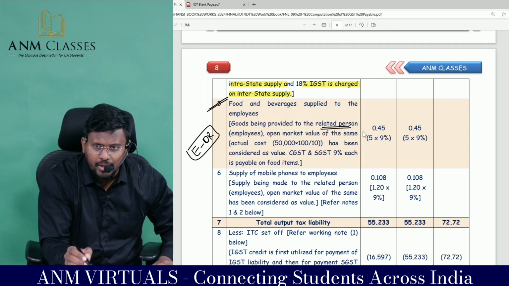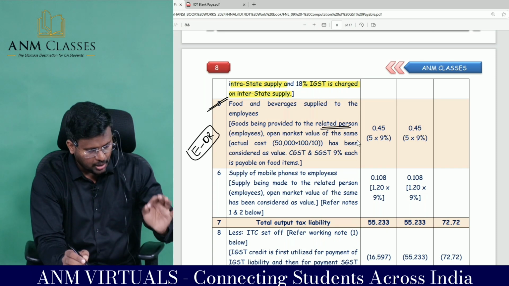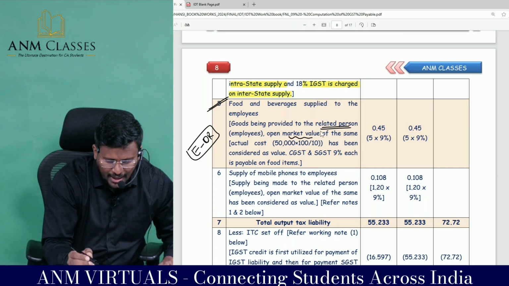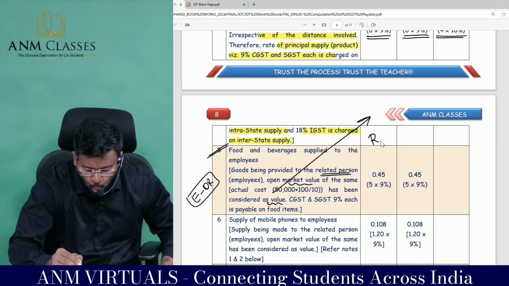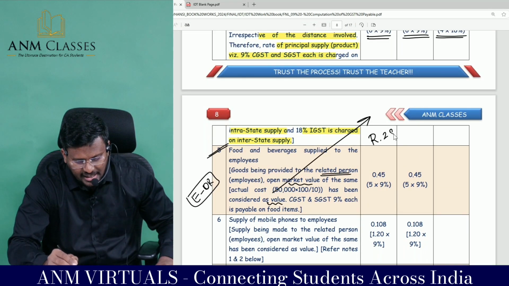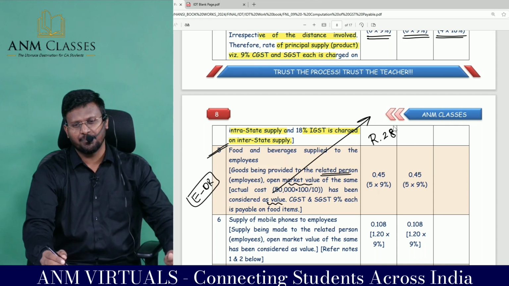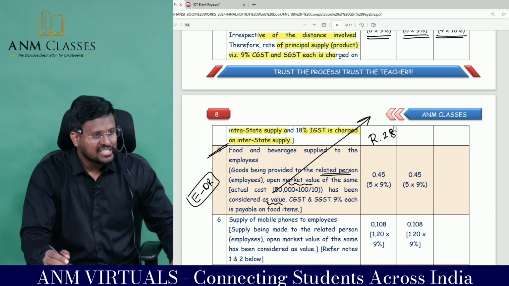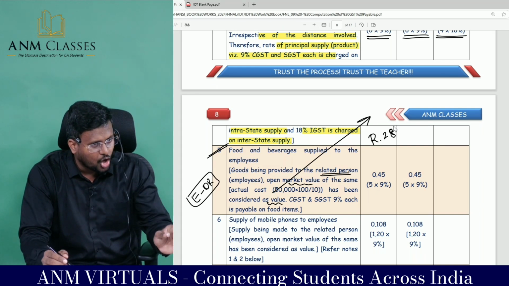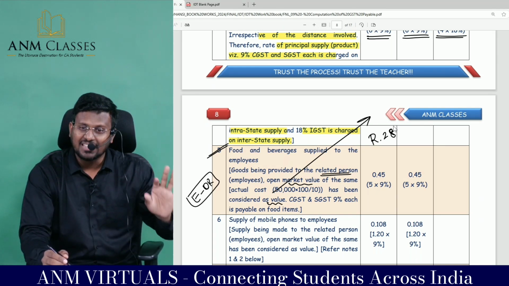Goods are being provided to a related person, the employee. The open market value of the same, which is 5 lakh, has been considered as the value. They have gone to rule number 28. Sir, what is rule 27? Consideration not wholly in money. What is rule number 28? Supply between related or distinct persons other than agent.